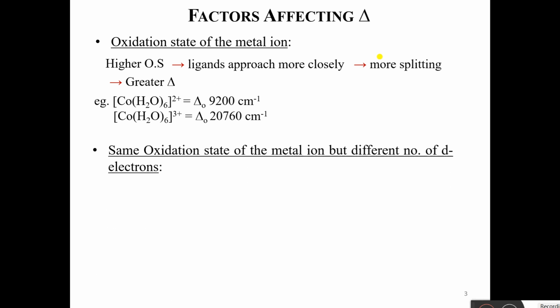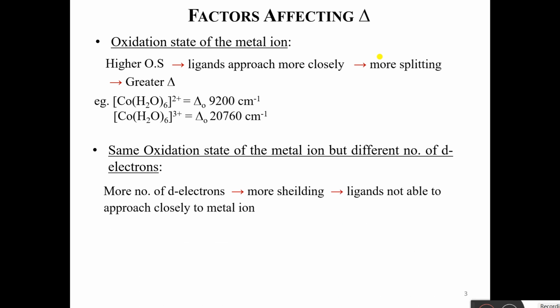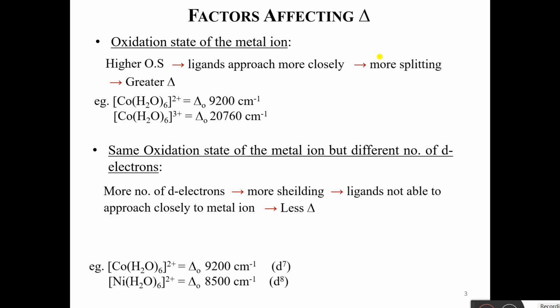Second factor is the same oxidation state of the metal ion but a different number of d electrons. If there are more d electrons, there will be more shielding. So the ligands will not be able to approach the metal ion because of repulsion from the d electrons. This will lead to less CFSC or delta. Now again, let us understand this by an example.